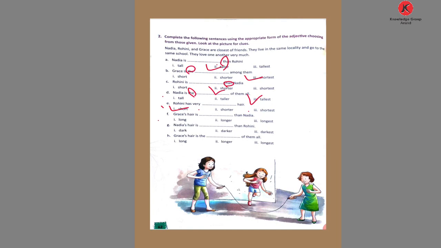F, Grace's hair is blank than Nadia's. "Than" is given. Longer, ER comes with the adjective. Longer. Then G, Nadia's hair is blank than Rohini's. Then comes "than", so what? Darker. Then Grace's hair is used. So what? Longest is the correct answer.